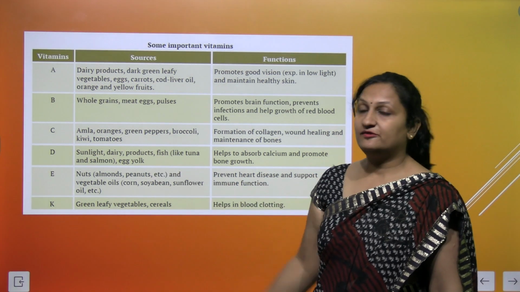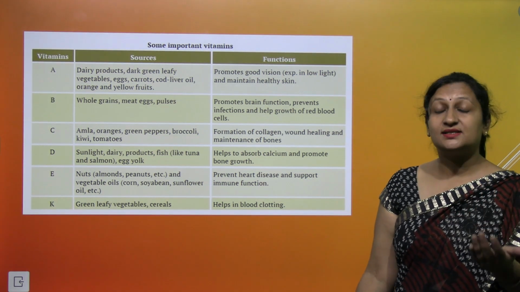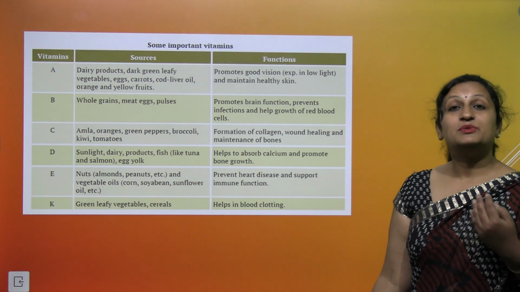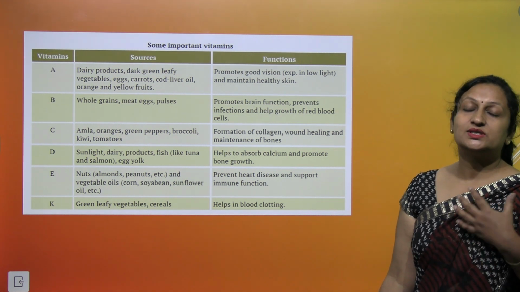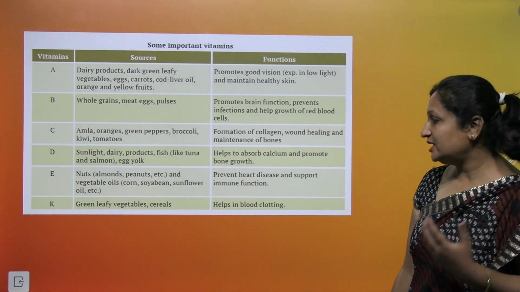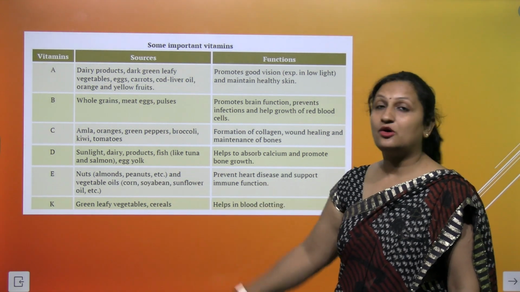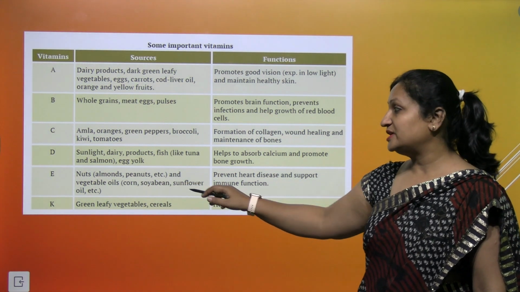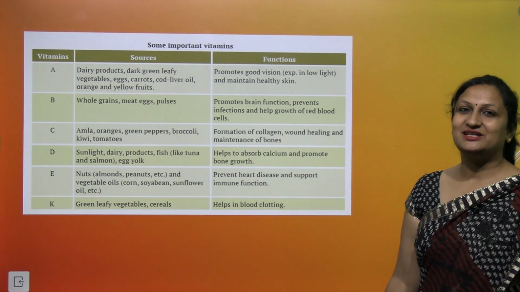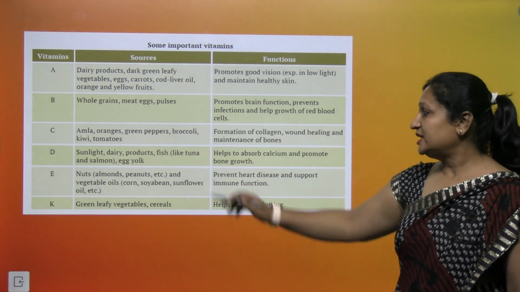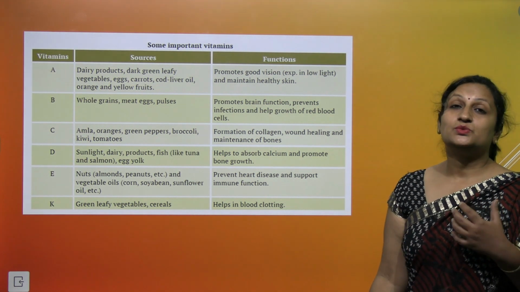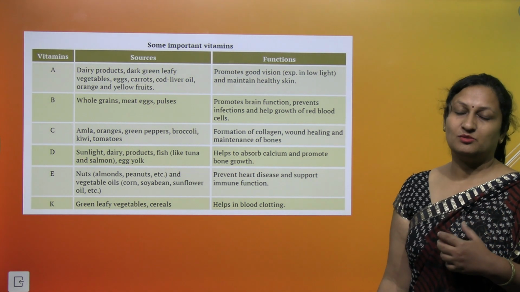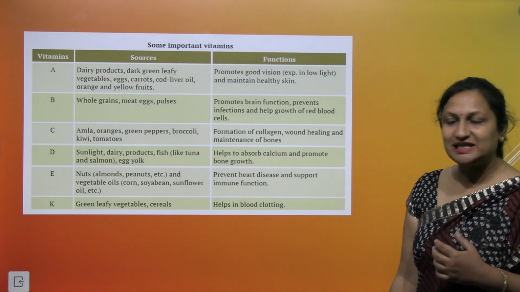Then vitamin E. Vitamin E you get from all the nuts. Almonds, peanuts, cashews, they all have loads and loads of vitamin E. Apart from them, vegetable oil like corn, soybean, sunflower oil also have vitamin E in them. Vitamin E prevents heart disease and supports our immune system. हमारे immune system को मजबूती provide करता है vitamin E.